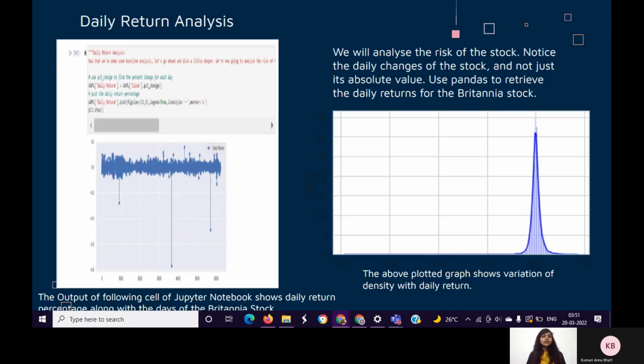Now, daily return analysis is used by the analyst to assess the profitability of an investment in detail. It is also used for comparing different investments. For analyzing the risk of the stock, we use pandas to retrieve the daily return for Britannia stock. The output of the following cell of Jupyter Notebook shows daily return percentage along with the days of the Britannia stock. The right side graph shows the variation of density with daily return.